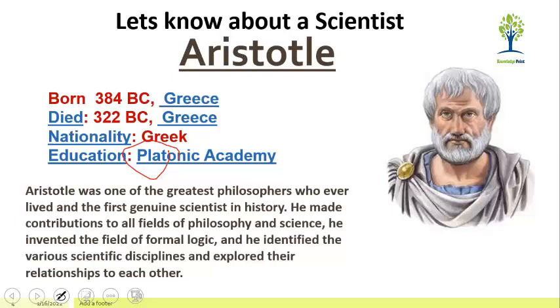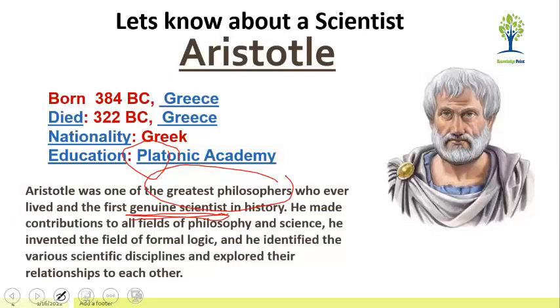Aristotle was one of the greatest philosophers who ever lived and the first genuine scientist in the history of the world. He was considered the greatest philosopher of his time. He made contributions to all fields of philosophy and science.